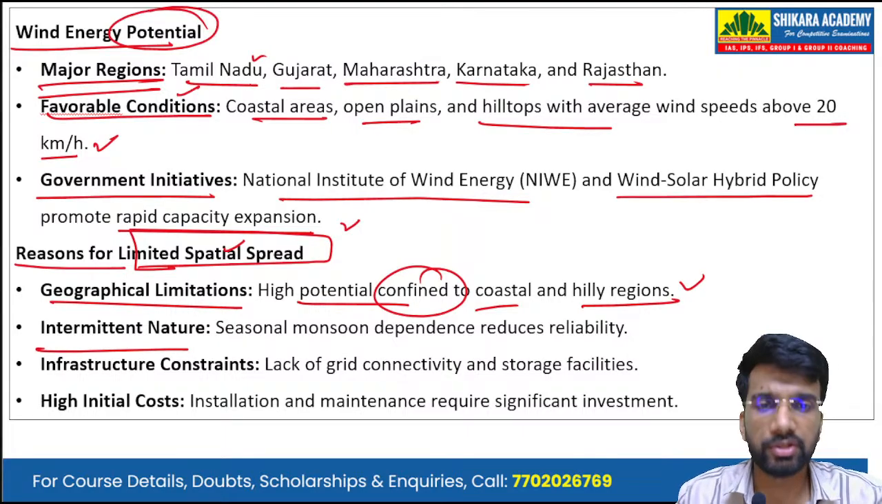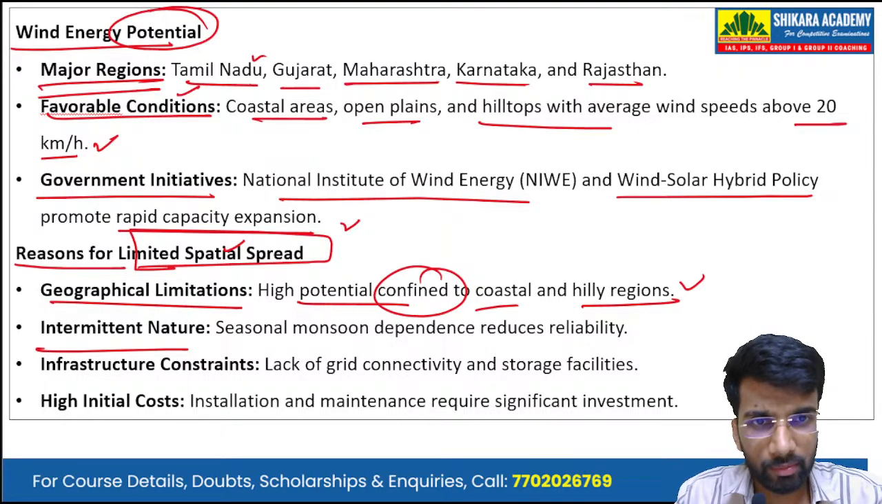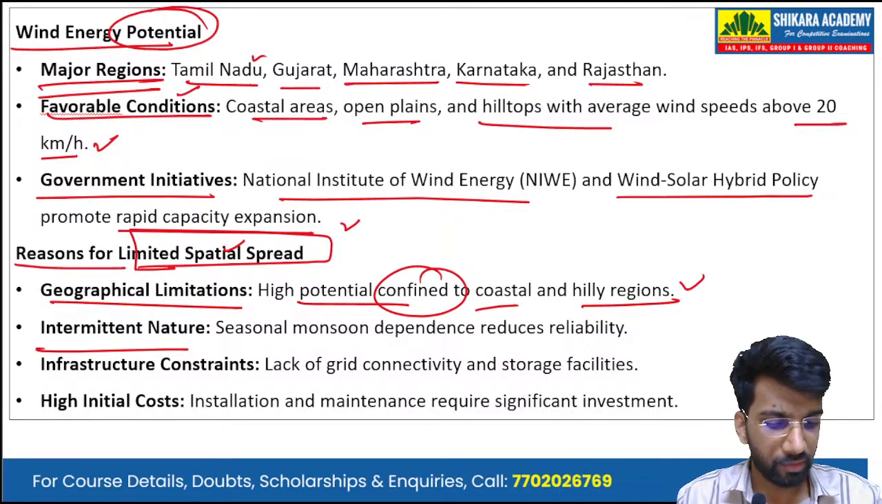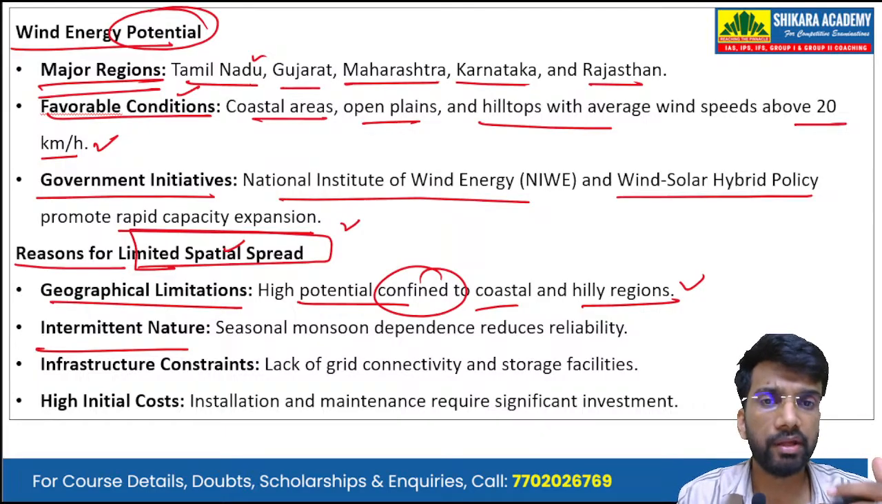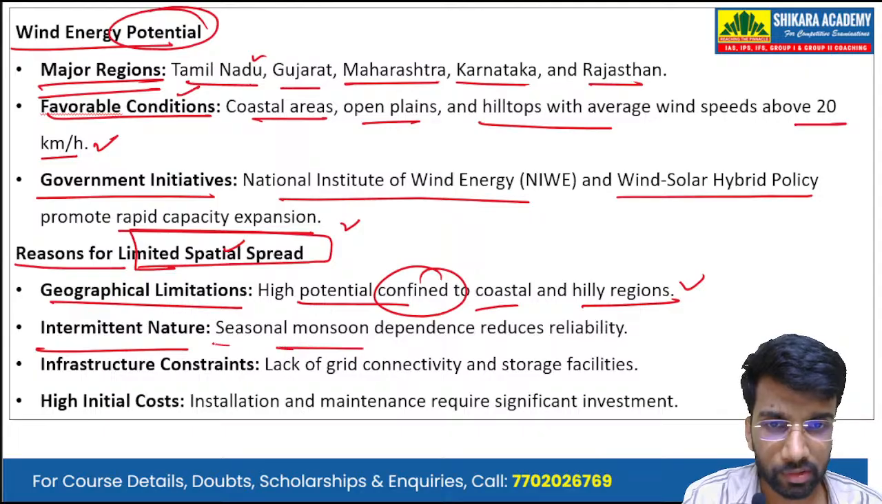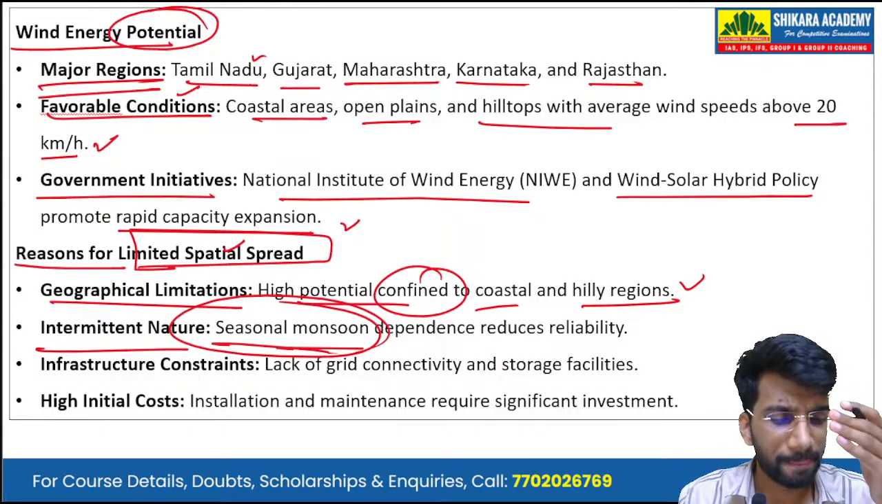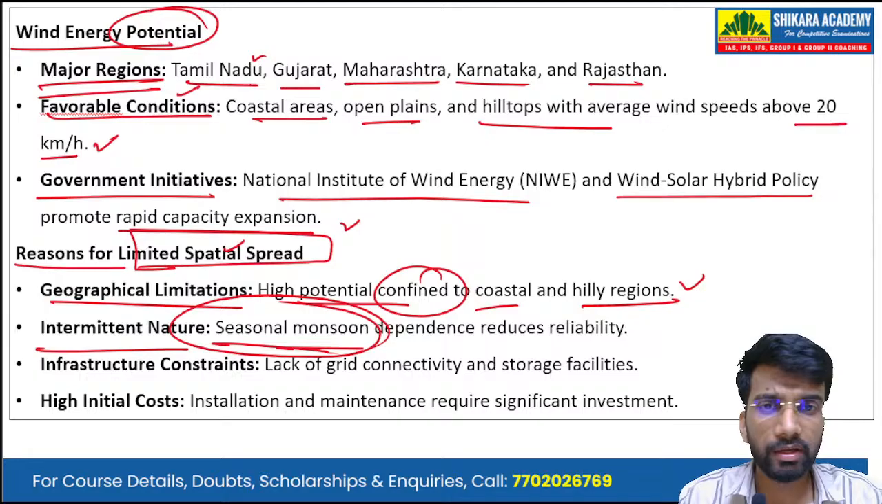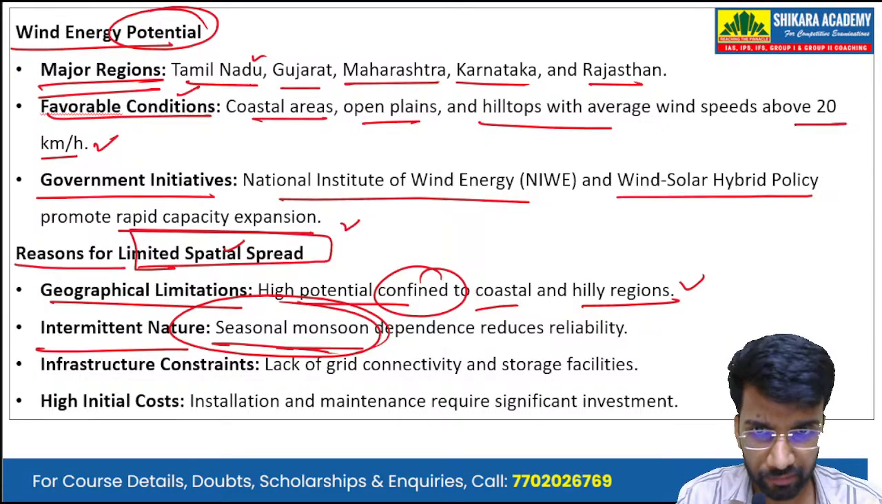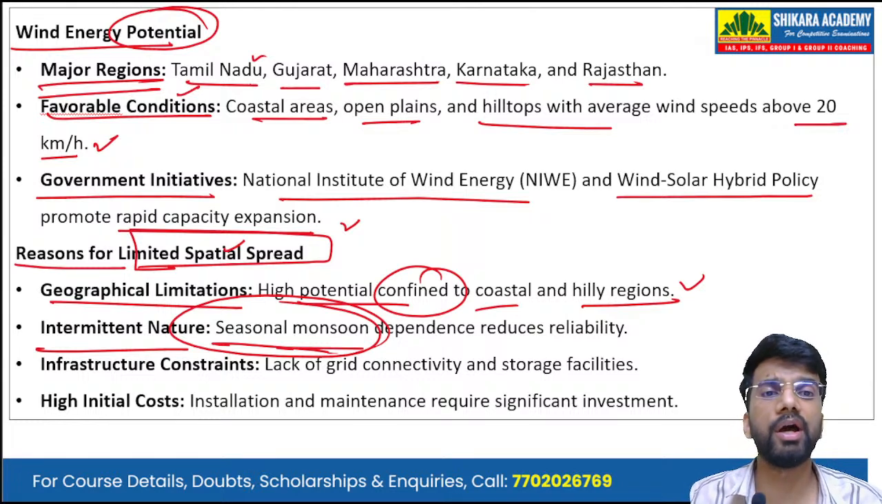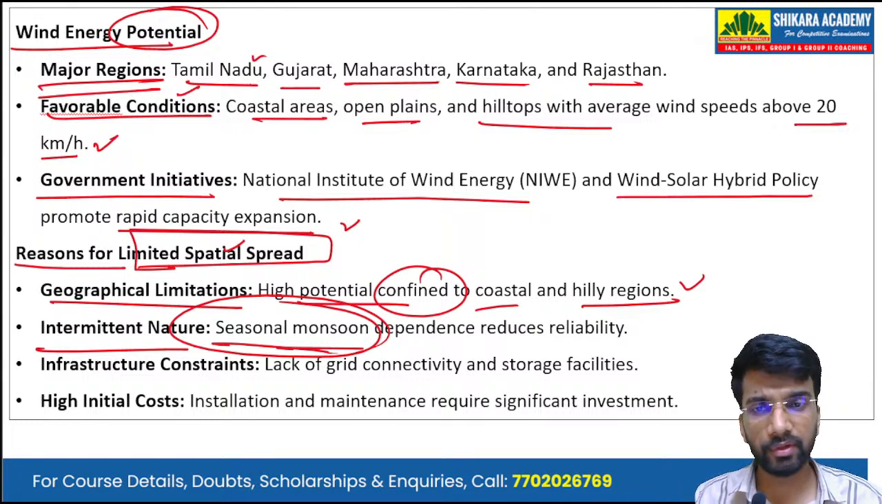Then there is the intermittent nature. Okay, we have seasonal monsoon dependence, which reduces the reliability. So in the hinterland of the country, more winds flow during the monsoon months. Okay, so the wind movement is not perennial, it is seasonal, which reduces the reliability because these projects are very expensive. Okay, there are high costs involved, and if the wind power generation is seasonal, that will not be economical.